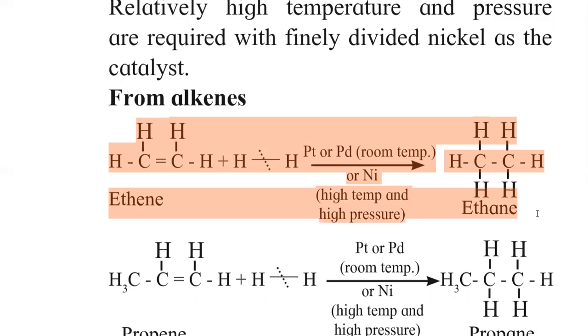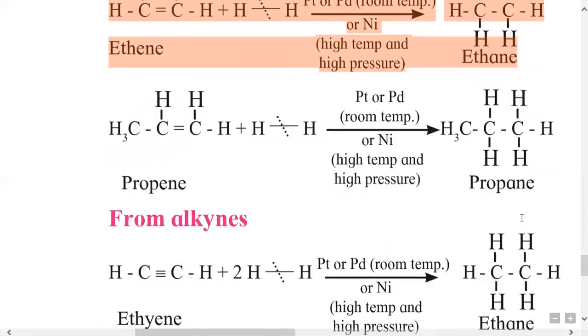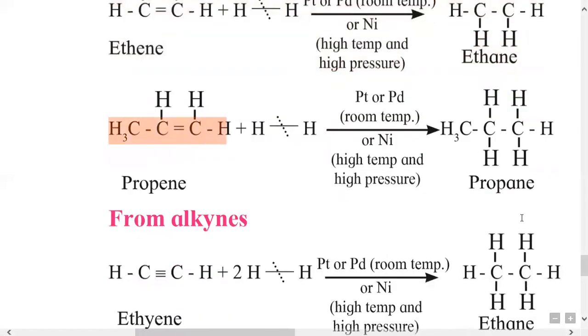Here addition of two hydrogen atom take place across carbon carbon double bond, and double bond becomes a single bond. So this is hydrogenation, example number 1. Example number 2 is CH3 CH double bond CH2. This is propene, unsaturated hydrocarbon, that is alkene.